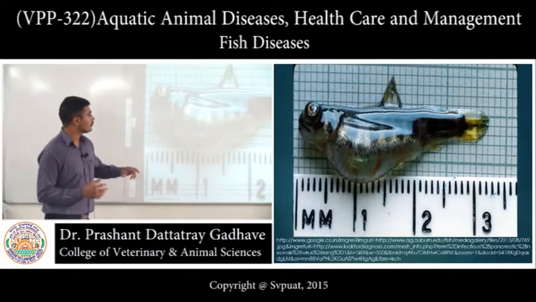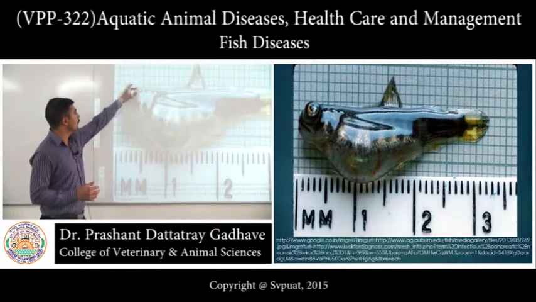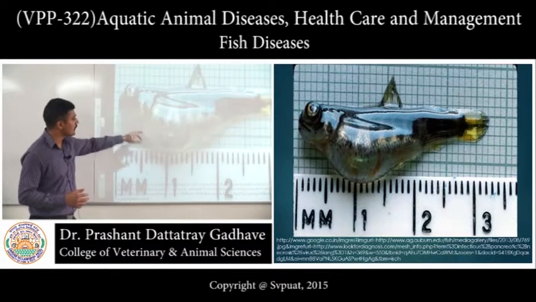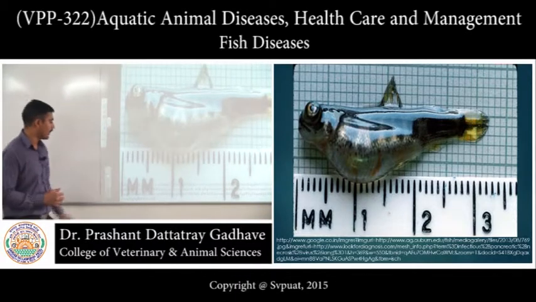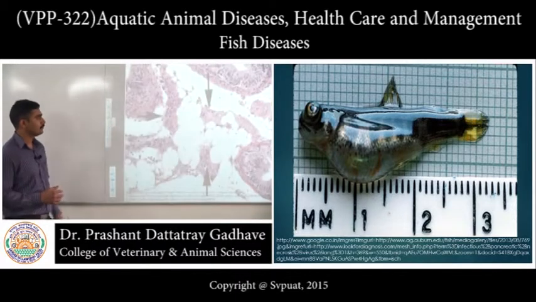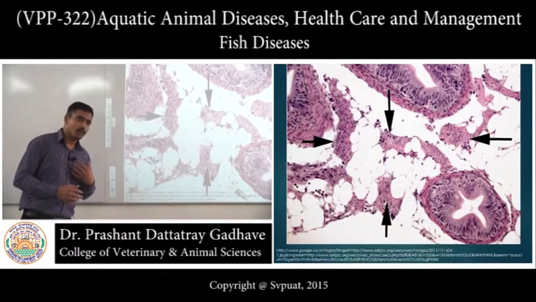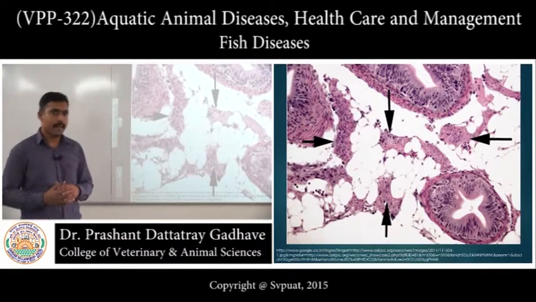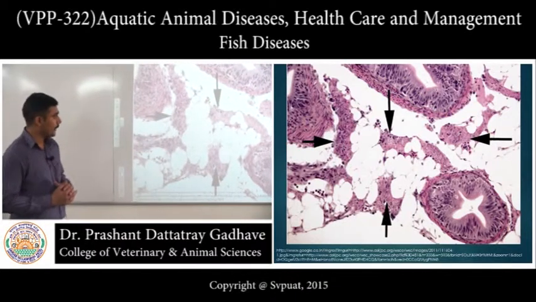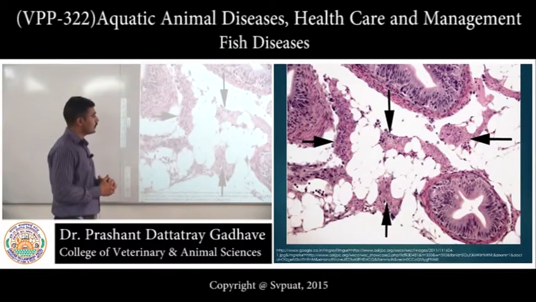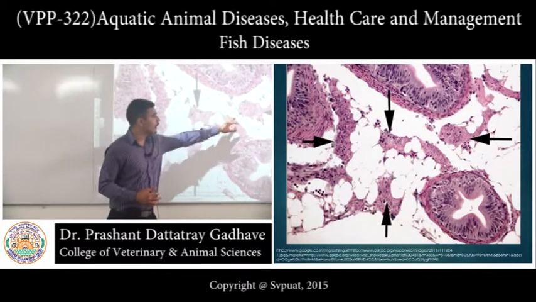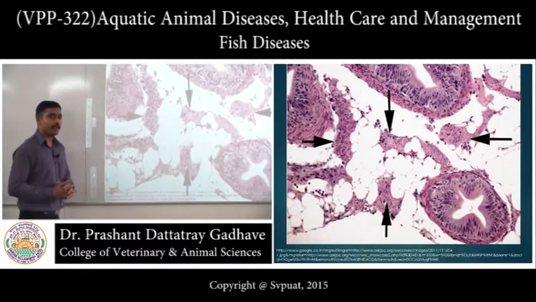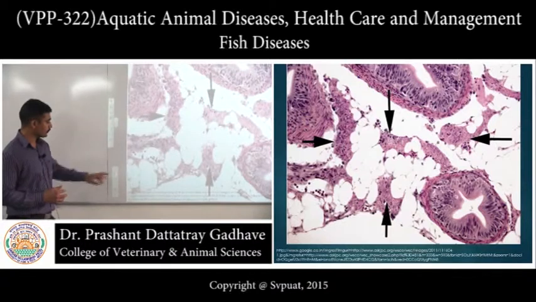Look at this fry. It is showing the exophthalmos as well as distension of the belly, a pot-bellied appearance of the fry. Now, this is the photomicrograph of exocrine pancreas. The exocrine pancreas showing necrotic lesions. These are necrotic exocrine pancreas. The arrow is showing the necrotic change.